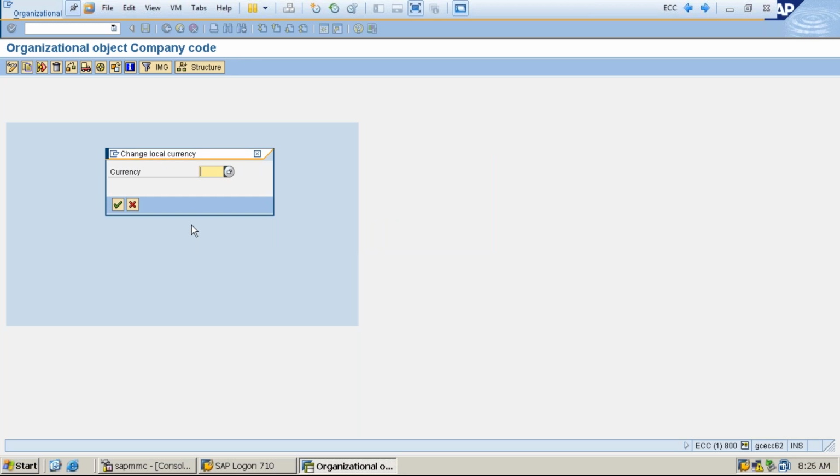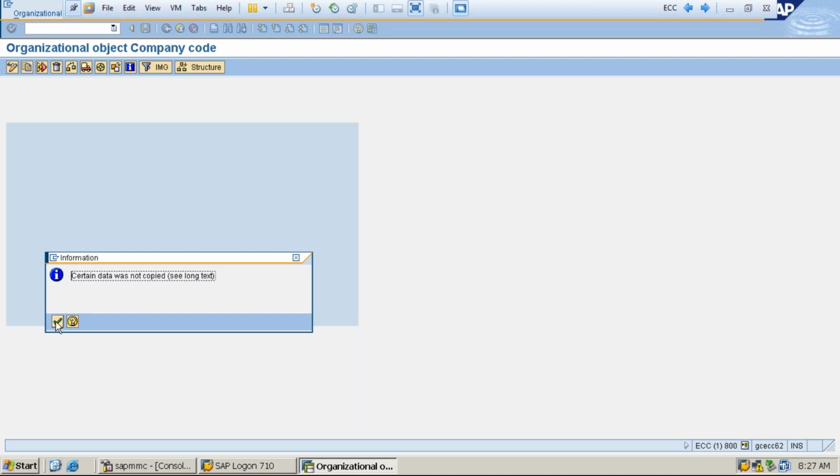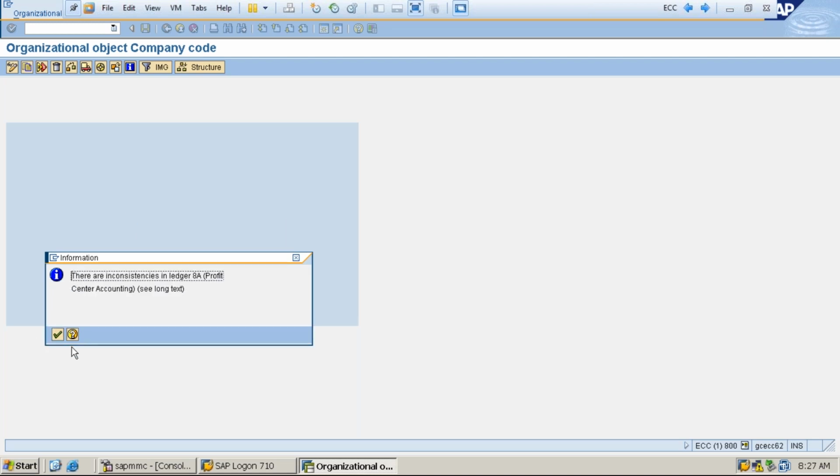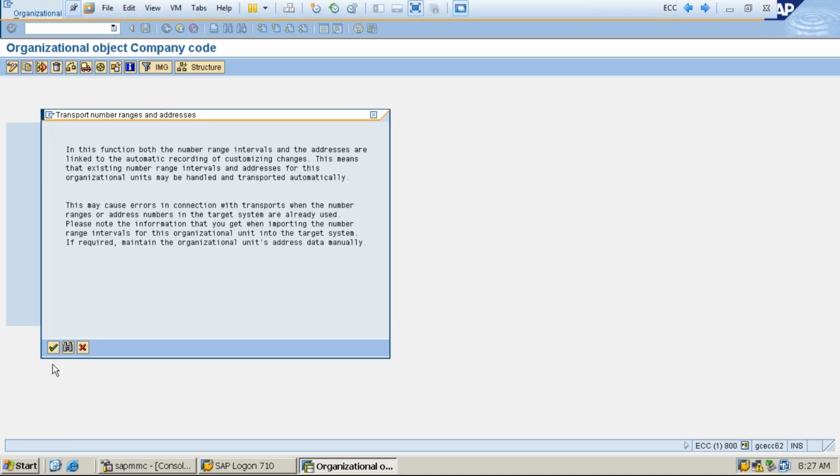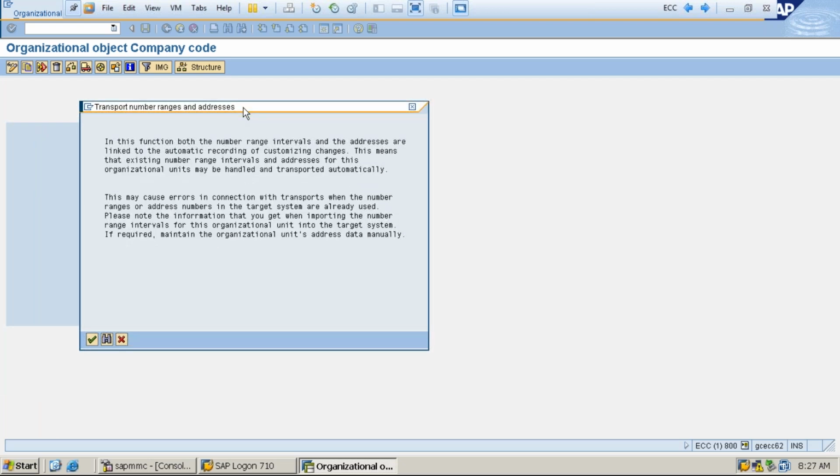I click yes. Then I got a pop-up message to maintain currency. Yes, I am going to maintain, which is INR. Okay, and I click on continue. And critical table noted. Okay, I click on continue, and then click on continue. Next, we'll get this type of messages regarding the transport number ranges, addresses.